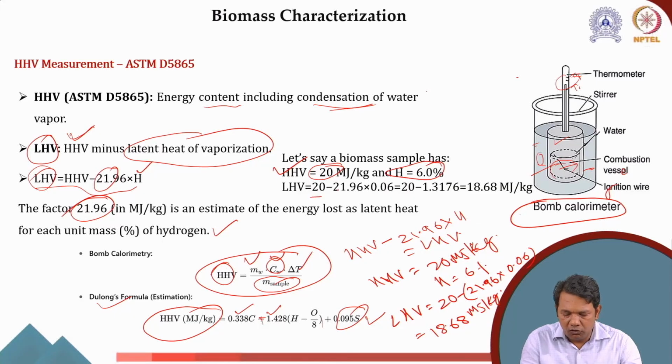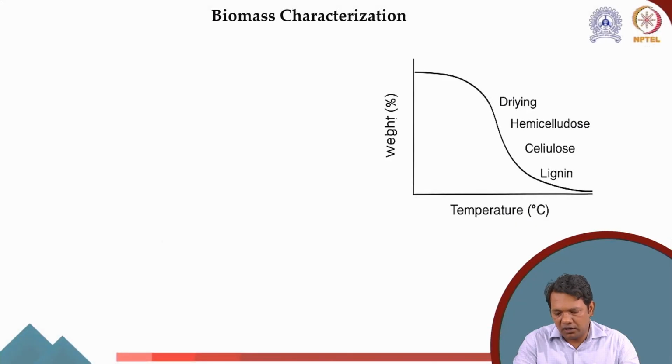So what we do is take the HHV 20 minus 21.96 multiplied by the hydrogen content in fraction form, 0.06, and what you get eventually is 18.68 megajoule per kg. So this is how you measure the calorific value of the biomass sample, and that will help us decide whether this biomass is suitable for gasification or not.